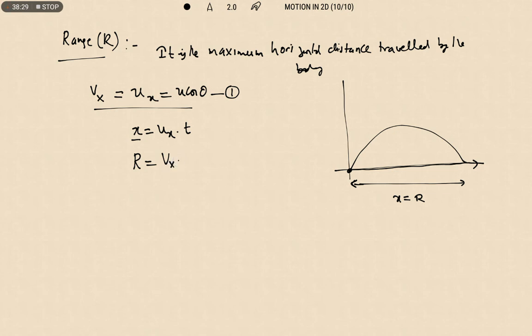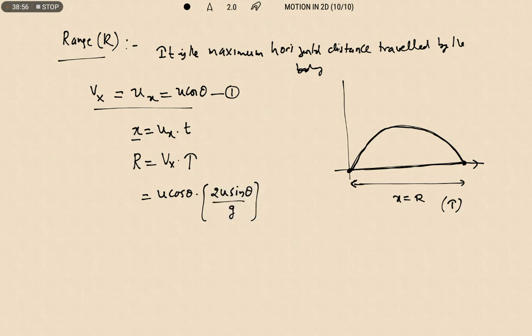Sir, then what about t? Here t is the time taken by the body to reach the same level of projection, which is known as the time of flight. So in this case we are going to take the time as the time of flight. Therefore we can write u cos theta and the time of flight 2u sin theta by g.